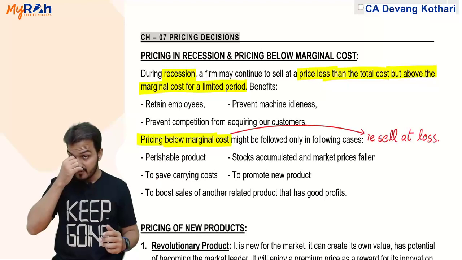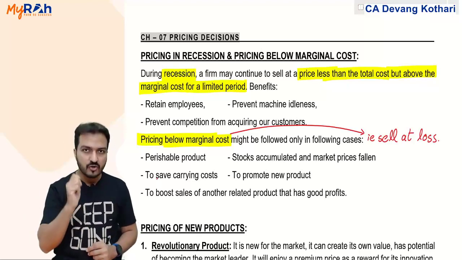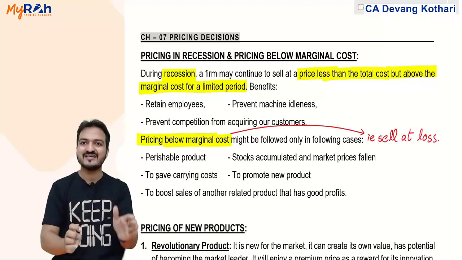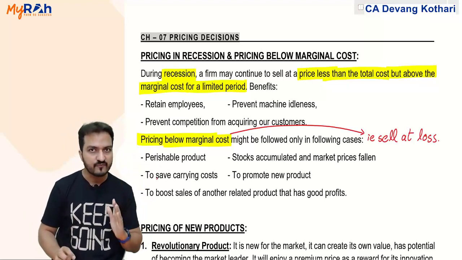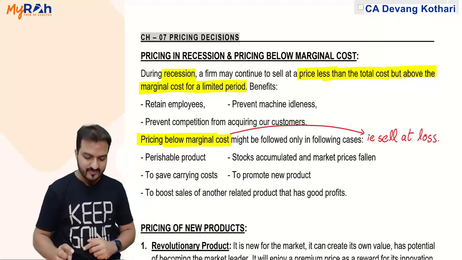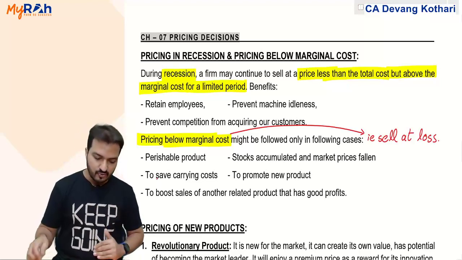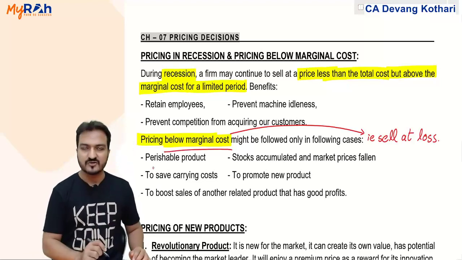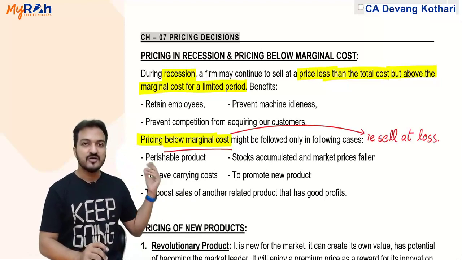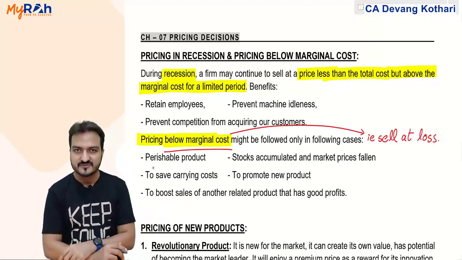Yes, so you can sell one product at a loss in order to boost the sales of another product having very good profits. That can also be a reason. These are the reasons why you would sell at a loss. Why would you sell below the marginal cost? Done. All this you might use in your case studies and analysis.